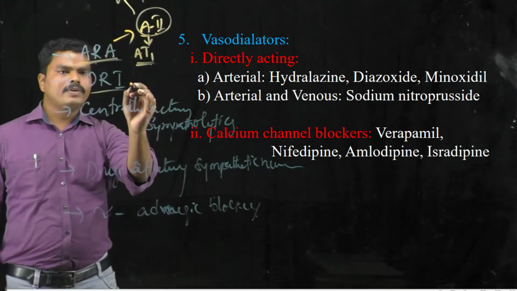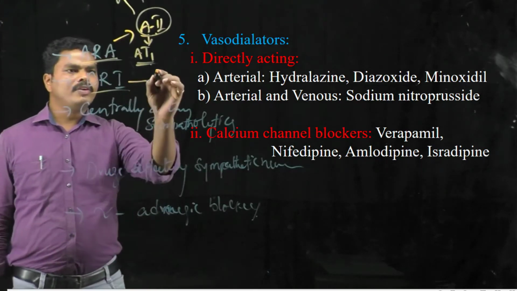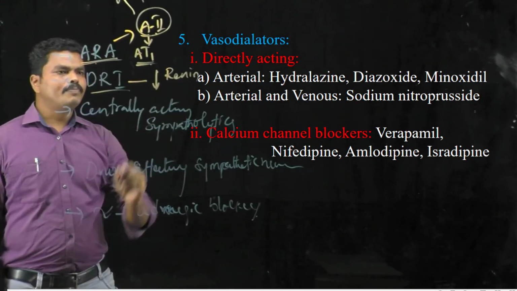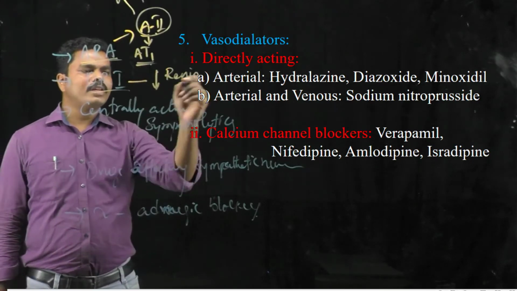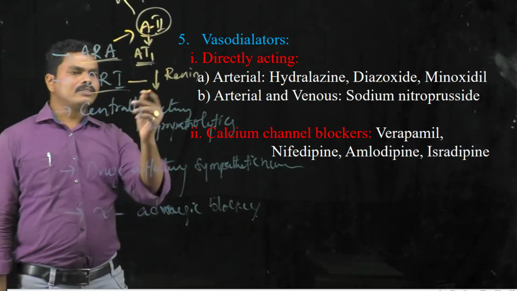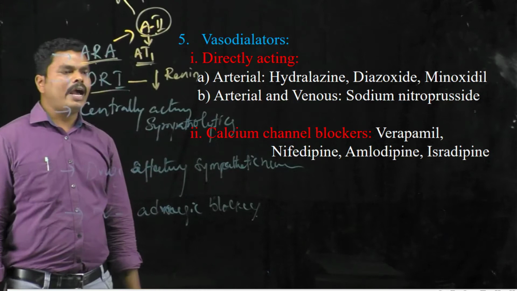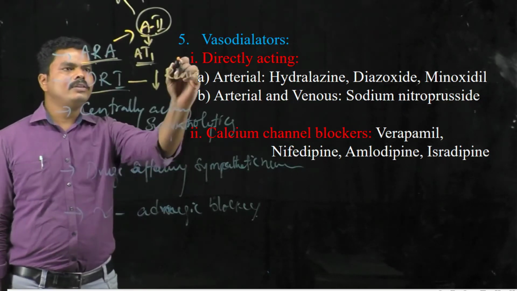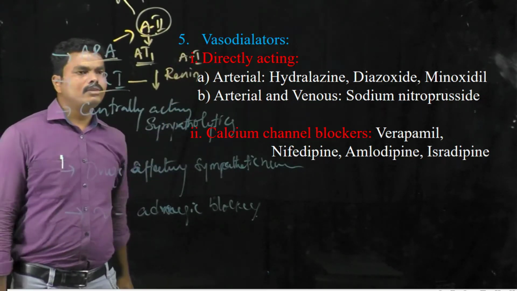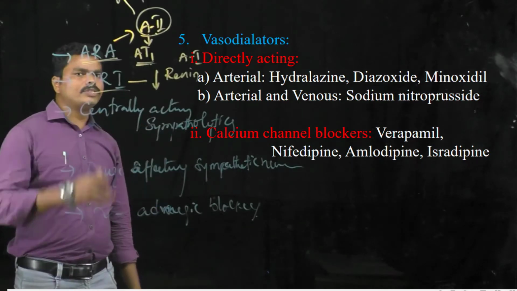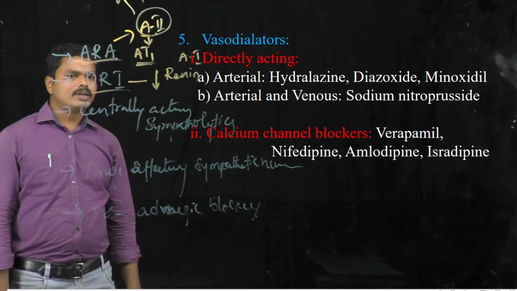In case of direct acting renin inhibitors, they decrease or deplete the production of renin from the renal cells, so it is not available to convert angiotensinogen to angiotensin 1. In that way it shows its antihypertensive action.